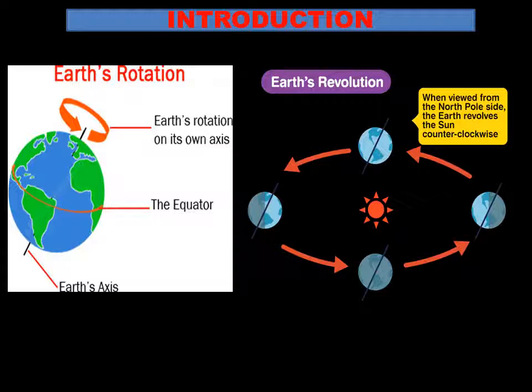Rotation. What is rotation? Rotation is the movement of the earth on its axis, that is, the earth rotates on its own axis. First motion is rotation of the earth. Second is revolution. The movement of the earth around the sun in a fixed path or orbit is called revolution. When the earth rotates on its axis, that causes day and night in 24 hours. Revolution is when the earth completely revolves around the sun, for a time period of 1 year. So this is called revolution.